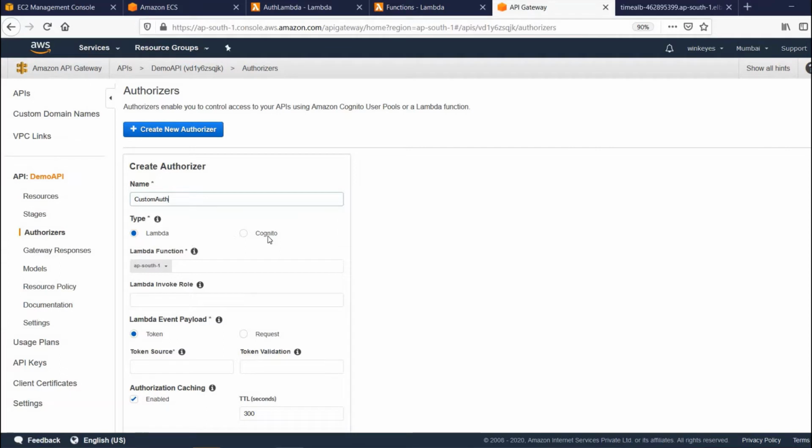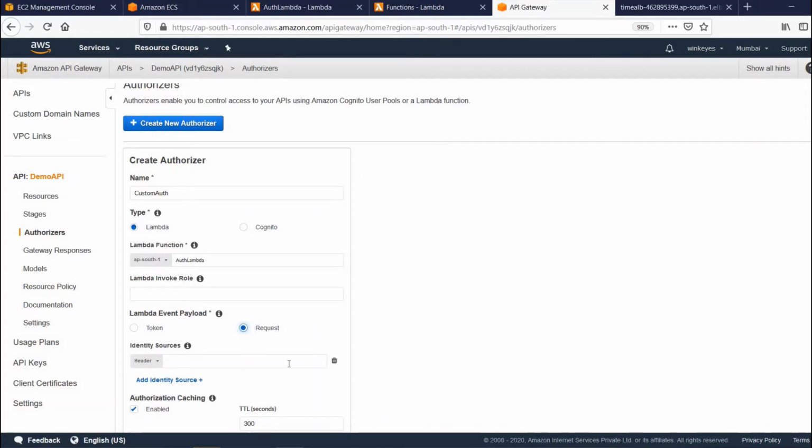This is a Lambda, not a Cognito, and we have to put the Lambda function, so it will automatically populate whichever lambdas we have. This auth Lambda is the one which we have created for that, and I'll go for the request type, and I need a header.